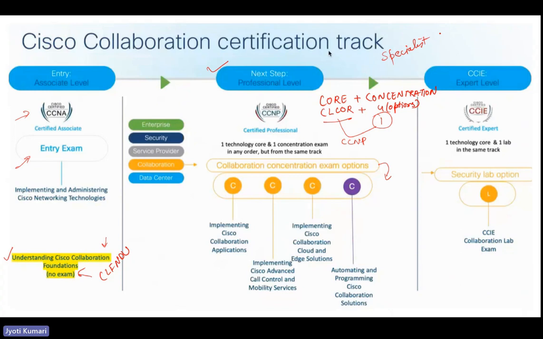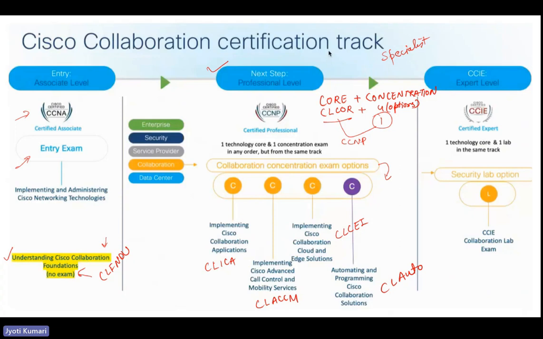So in concentration, we have CLICA, that is about Cisco collaboration applications. We have CLACCM, which is Cisco Advanced Call Control and Mobility Services. Then we have CLCEI, which we were just talking about, in which you learn about collaboration cloud and edge solutions, focused on the Expressway series. Then we have CL Auto. This is about collaboration automation, so this is automating and programming Cisco collaboration solutions. So these are the four different options from the concentration exams.